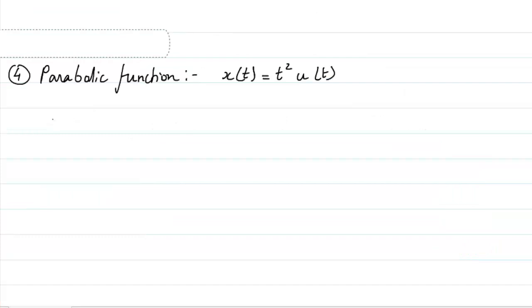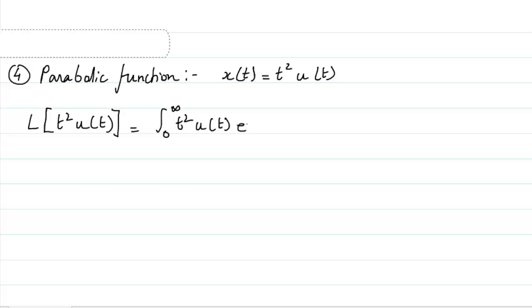Next we look into the parabolic function. So in the parabolic function we are having the Laplace transform of t square u of t, wherein again we put the equation 0 to infinity t square u of t e raised to power minus st dt, where u of t is going to be 1 for the range of 0 to infinity.